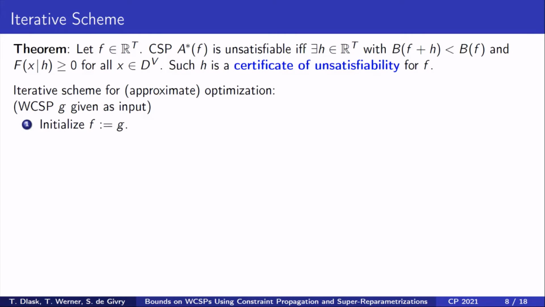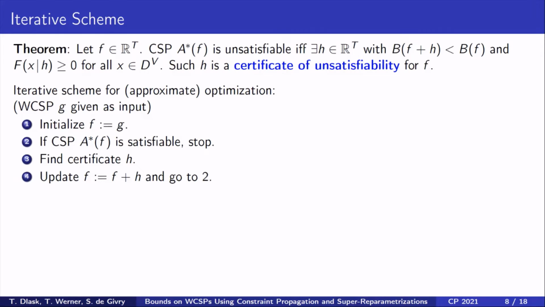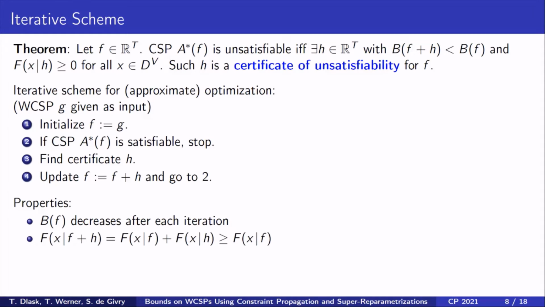A possible approach can be outlined by the following iterative scheme. Given a weighted CSP G, we initially set f to G. If CSP A star f is satisfiable, we terminate. Otherwise, we find a certificate h defined in the theorem above. We update f to f plus h and repeat the iteration. Due to the properties of h, the upper bound bf decreases after each iteration.